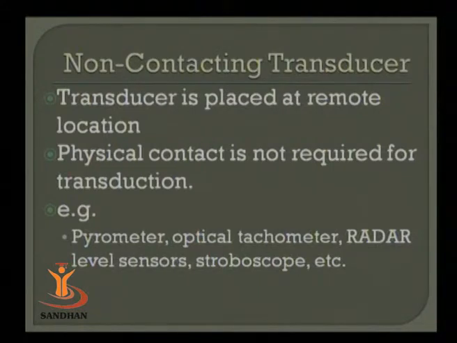Then there are radar type of sensors, where the signal is transmitted and reflected back. The time taken for reflection is counted in order to measure the displacement or distance between the sensor and the exact physical object. Stroboscope is another example. So these are some examples of non-contacting type of transducers. They are utilized where it is not possible to make a physical contact between the object where you are supposed to measure the parameter and your transducer.